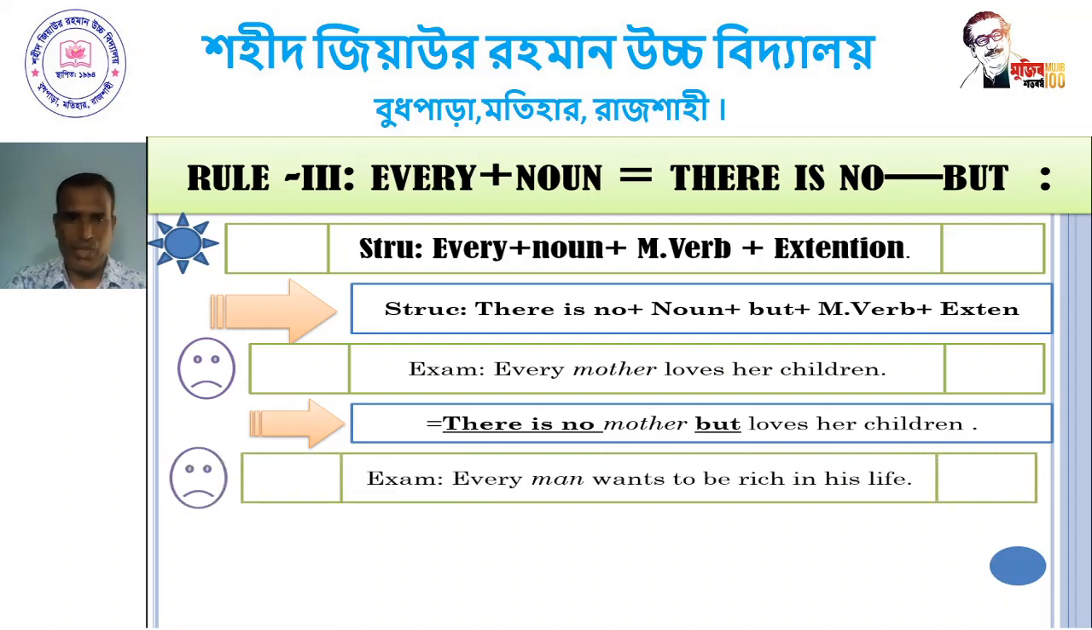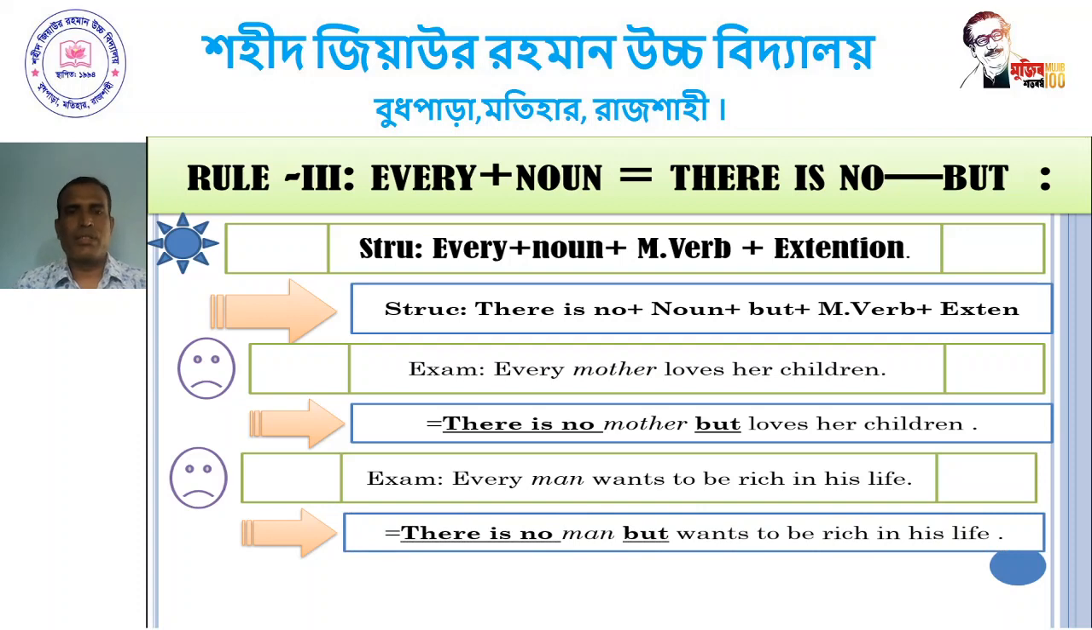Another example, my dear student: every man wants to be rich in his life. Follow the example, dear student. There is no man. We have used there is no here, omitting the word every. So: there is no man but wants to be rich in his life.